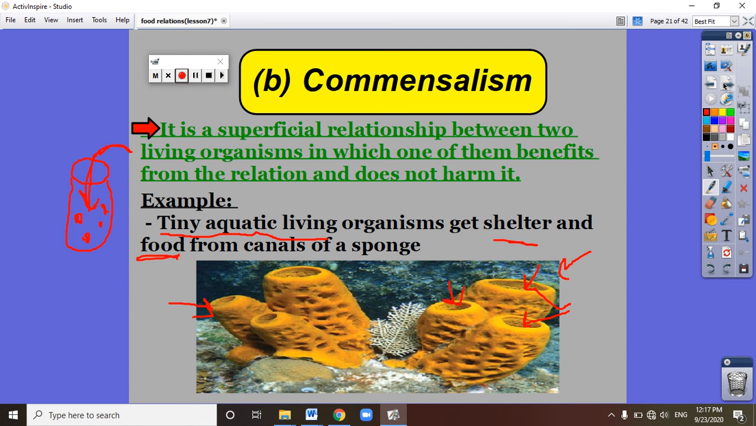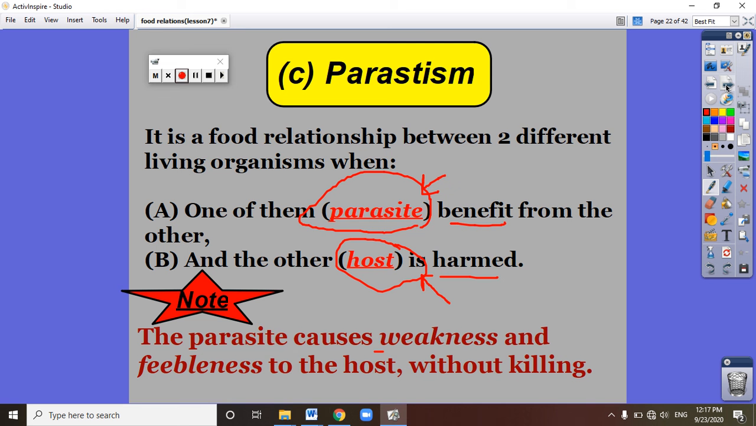Number two, in commensalism, one gets benefit, but the other neither benefits nor is harmed. The sponge gets nothing from the tiny aquatic living organisms, but they get shelter and food. In the parasitism food relationship, one living organism gets benefit, which is called the parasite, but the other is harmed, which is called the host, and the parasite causes weakness to the host without killing it.